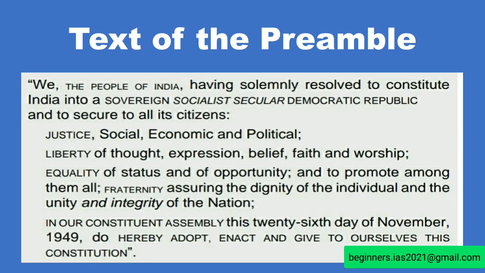After this, the text of the preamble becomes: We the people of India, having solemnly resolved to constitute India into a, the sequence is very important, sovereign, socialist, secular, democratic republic. If you take any public service commission exam, the sequence order is very important. And to secure all its citizens, that is, justice.